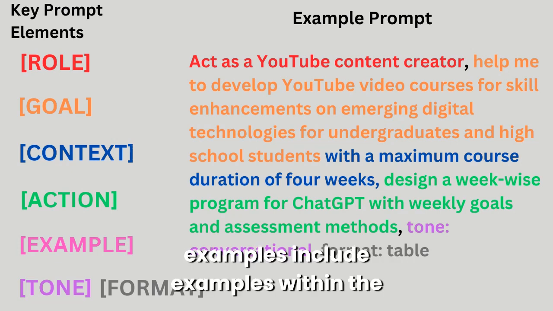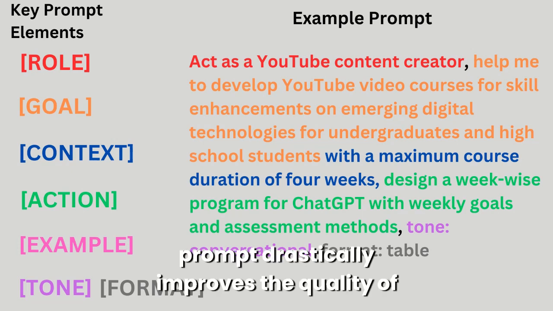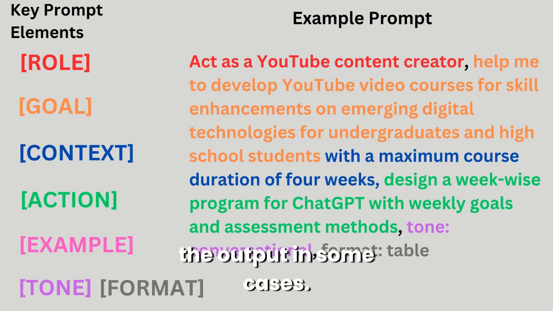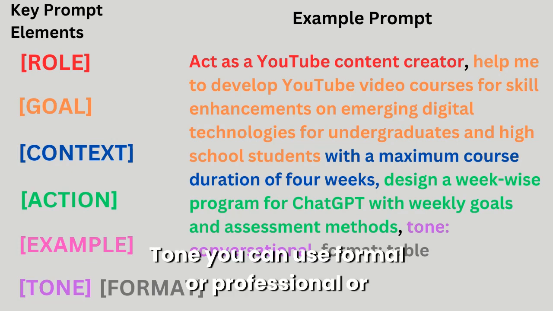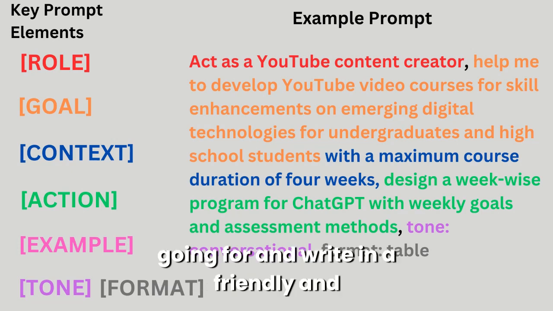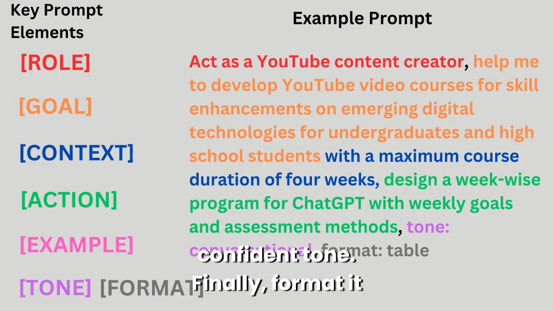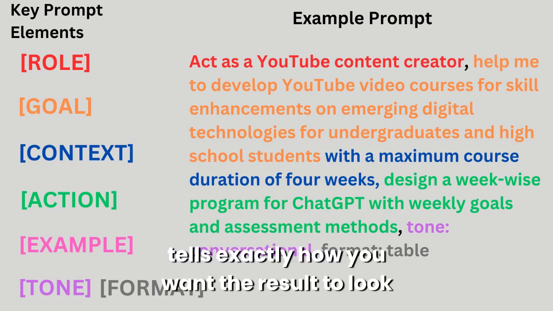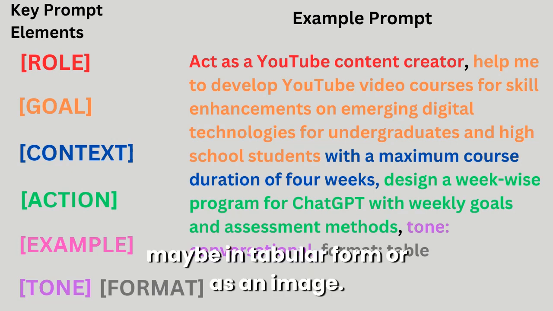Including examples within the prompt drastically improves the quality of the output in some cases. Tone: you can use a formal, professional, or casual tone. Tell ChatGPT the feeling you are going for and write in a friendly and confident tone. Finally, format. It tells exactly how you want the result to look, maybe in tabular form or as an image.